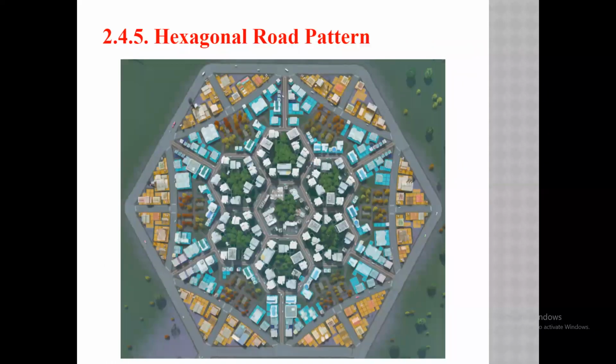Then see the last type, the hexagonal road system. The last type is the hexagonal road pattern. You can see here how nicely the area is divided into a hexagonal pattern. There are very few chances of accidents, as no roads cross each other as in the rectangle. In the hexagonal road system, the 90-degree crossing of roads is avoided.